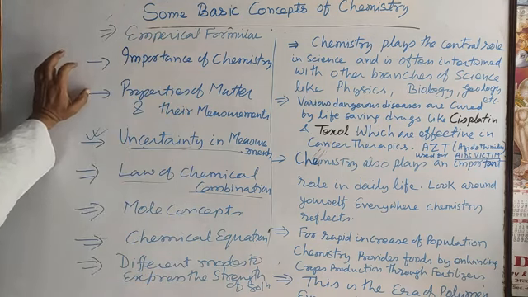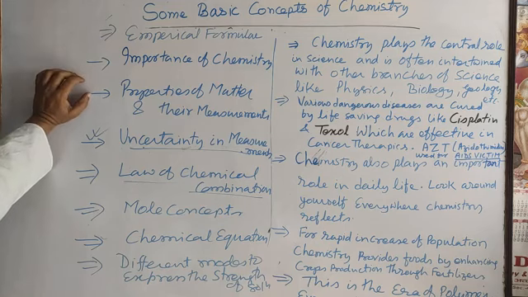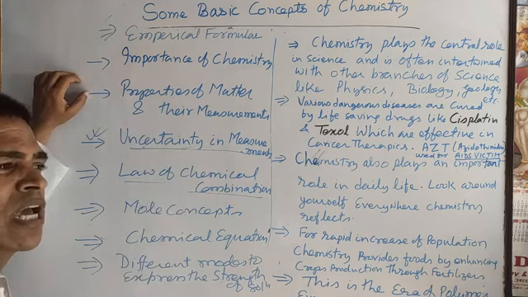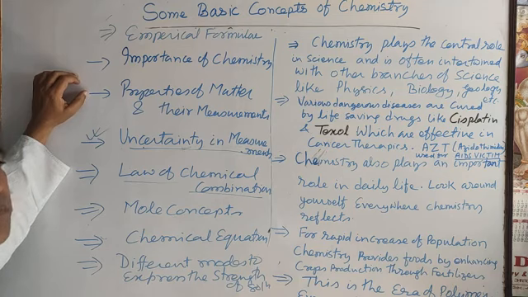So now next topic, the properties of matter and their measurement. There are two properties of matter, that is physical properties and chemical properties. All of you know the physical properties and chemical properties from lower classes. Again and again it is taught, and you are all familiar, no need to discuss it. And the next, their measurement, all physical quantities have some units.